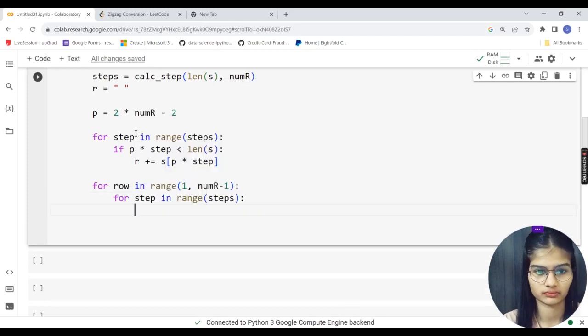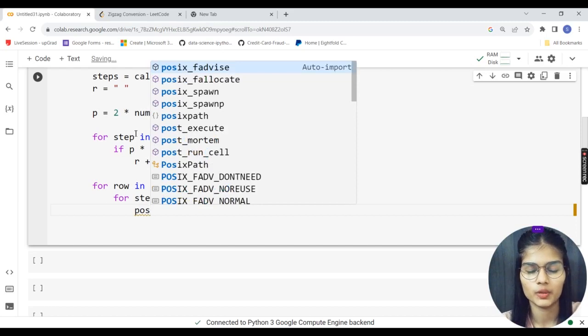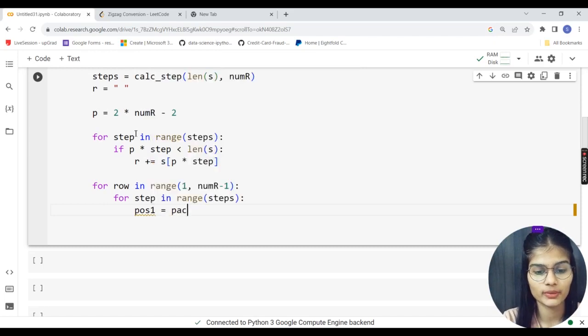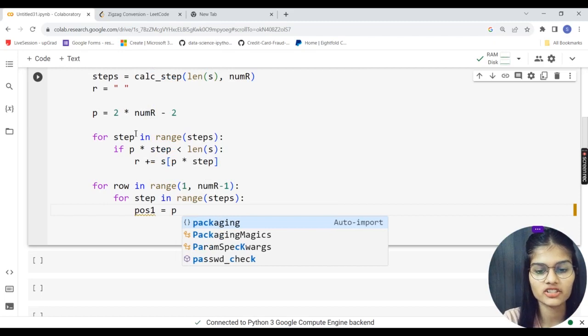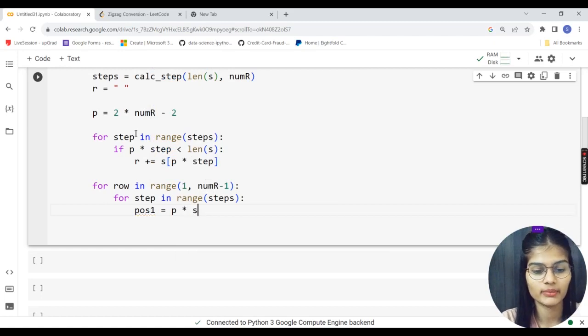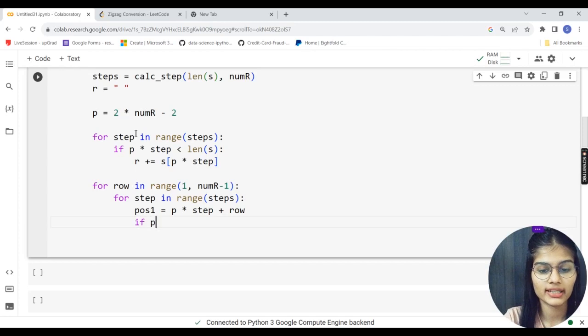Getting down, I will just make POS as a variable, which is my positions. POS1 is equal to P multiplied by step plus row, arrow down. Pretty cool. Now going for my condition.